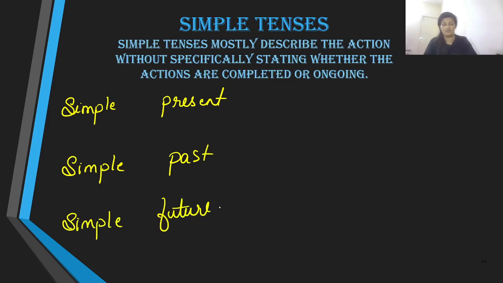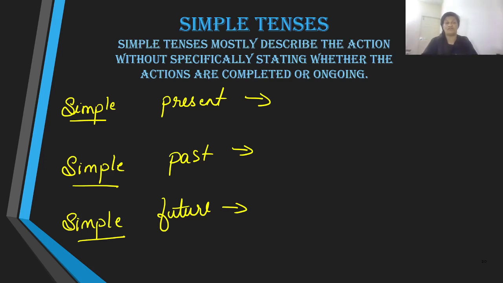Well, when we are talking about simple present, simple past, or simple future, when we refer to the action that is happening in this particular timeline, we mostly describe the action without specifically stating whether the action is completed or ongoing.